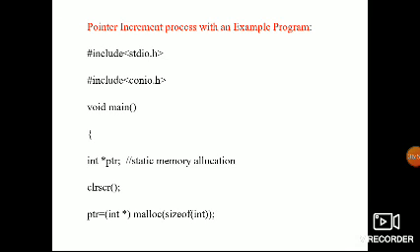Pointer increment with an example. How do we increment? Let us see. We use the increment operator, the plus symbol. If I use 2 bytes, how? I declared the header files, hash include stdio.h and conio.h, then void main, int star pointer, the pointer declaration. For the increment purpose, clrscr to clear the screen. I use the malloc function, a dynamic memory allocation function, with the size of int, and the allocated address will be assigned to the pointer.